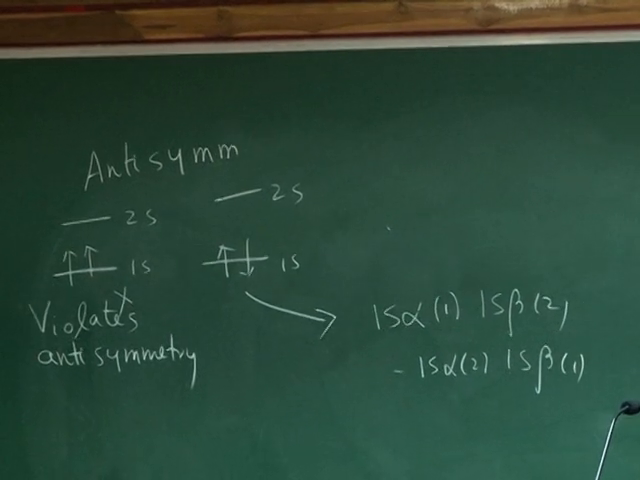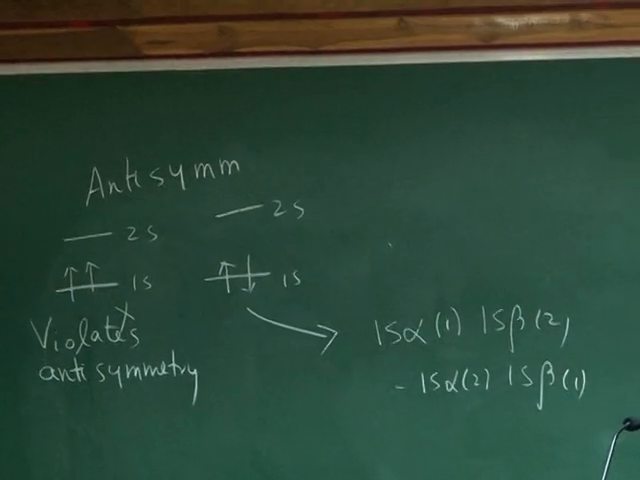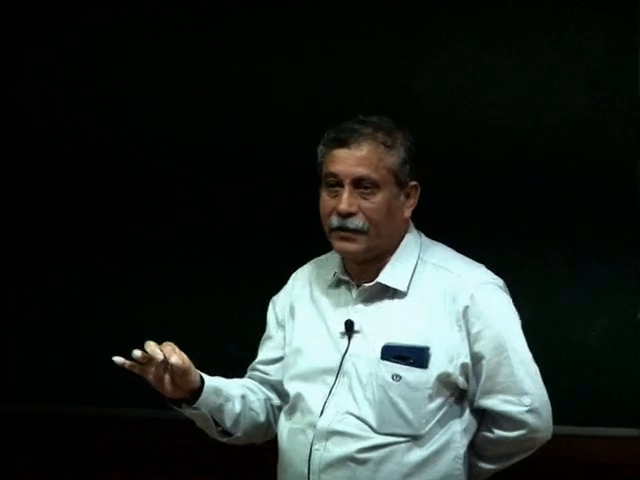So please understand, the antisymmetry is more fundamental because antisymmetry comes from the nature of the Hamiltonian. The Hamiltonian is an identical particle Hamiltonian. Hence, if I interchange two coordinates, they are the same. And because of that, it commutes with the permutation operator. Permutation operator eigenfunctions are either symmetric or antisymmetric.